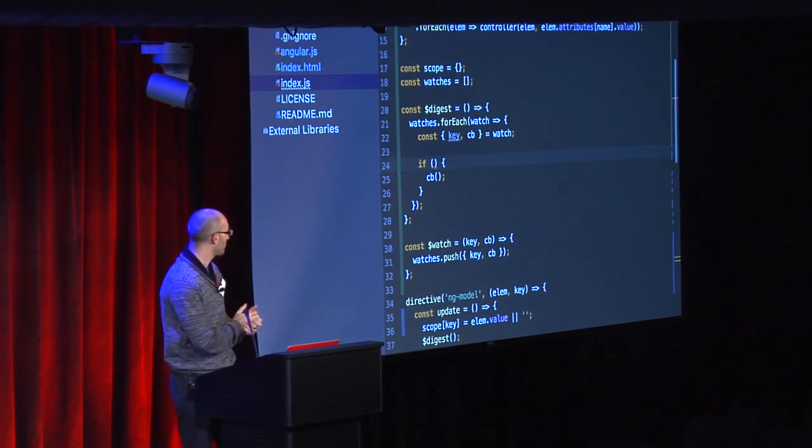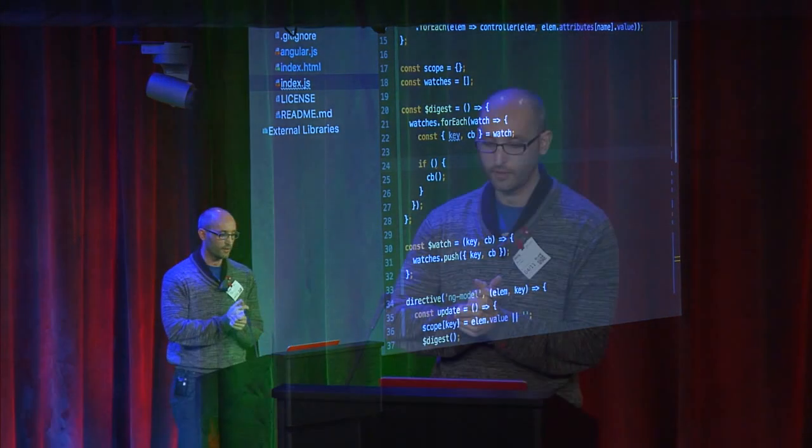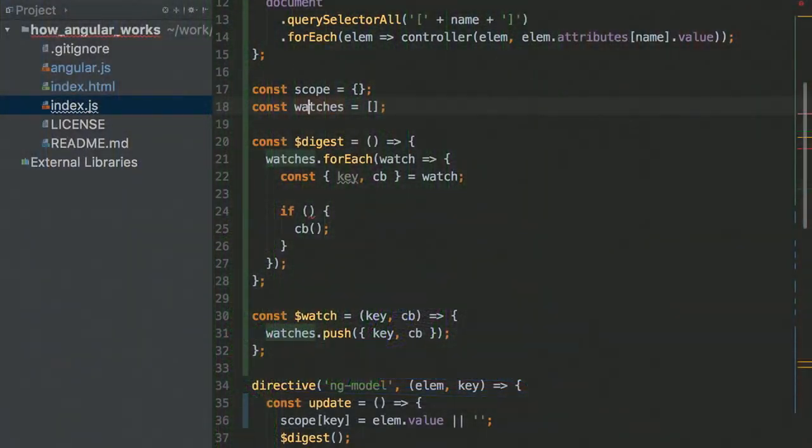Another way to do it is not to think about it as a change of age or a change of gender, but to ask: was something changed for this specific watch? So if I'm watching the key age, and I call the callback now, next time I check I just want to verify that I didn't call this callback before there was a change to age.